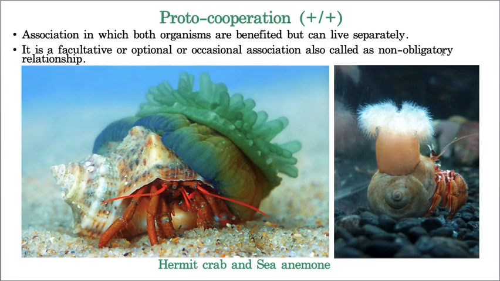If they are separated, they both will not die. There is no need. It is not that only if they live together can they survive. That rule is not at all existing in this. They are associating for their temporary benefit. For example, if they get separated, there is no problem, they can happily lead their independent life.